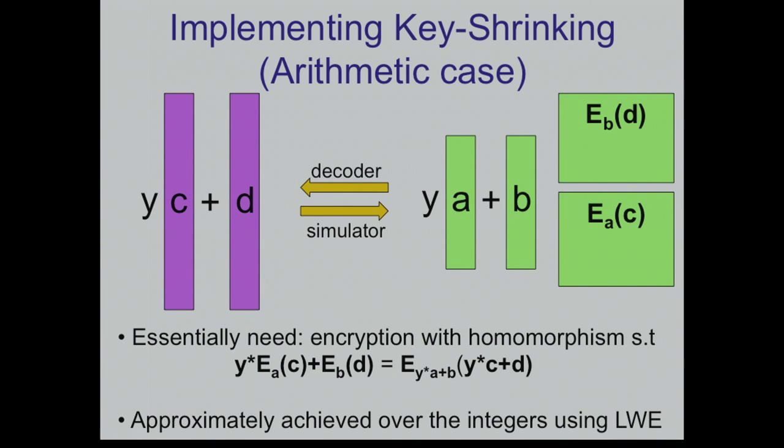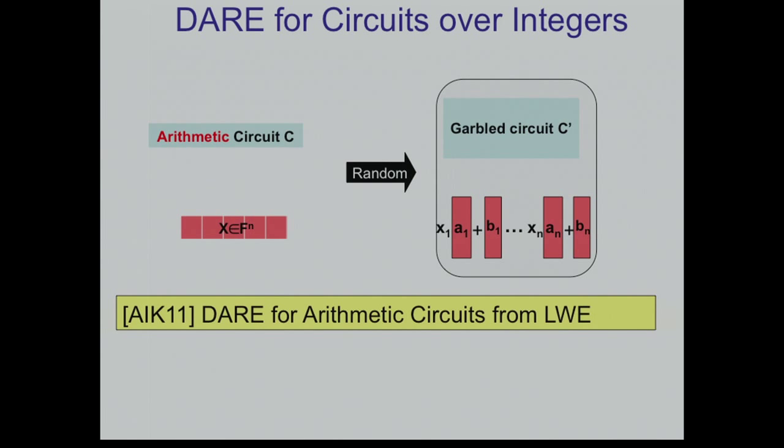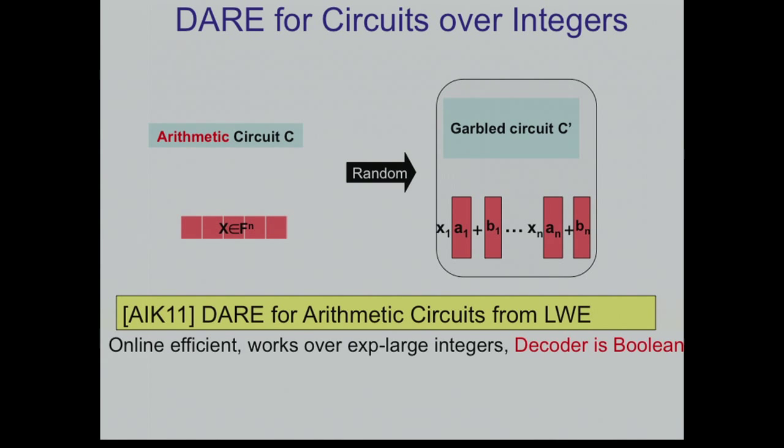And what we show in that paper is that you can approximately achieve it over the integers using LWE. Okay, so not really this, but something in this flavor. So as a result, if you plug it into the previous template, you can prove that there is a decomposable affine randomized encoding for arithmetic circuits from LWE. So it's going to be online efficient. It works over exponentially large integers, but the decoder is Boolean, so it's not arithmetic. And if you think about LWE, decryption typically involves rounding, okay? And this is not an arithmetic operation.